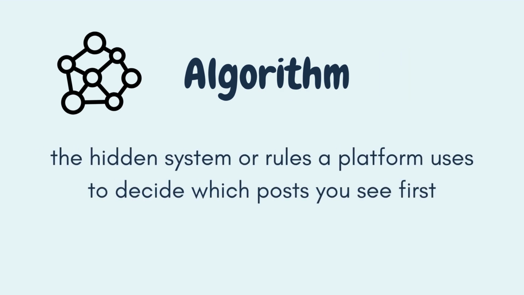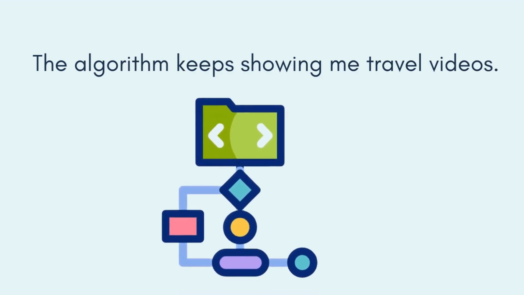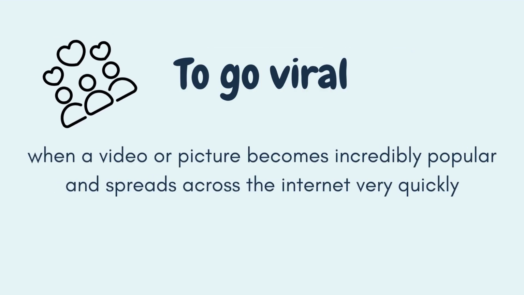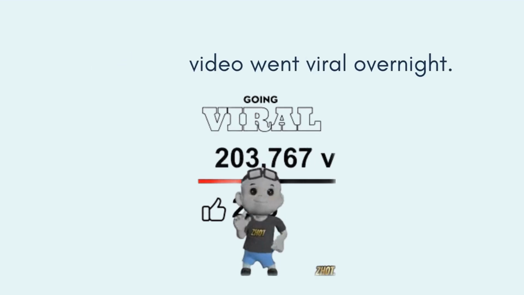Algorithm. This is the hidden system or rules a platform uses to decide which posts you see first. For example, the algorithm keeps showing me travel videos. To go viral. This happens when a video or picture becomes incredibly popular and spreads across the internet very quickly. For example, her dance video went viral overnight.